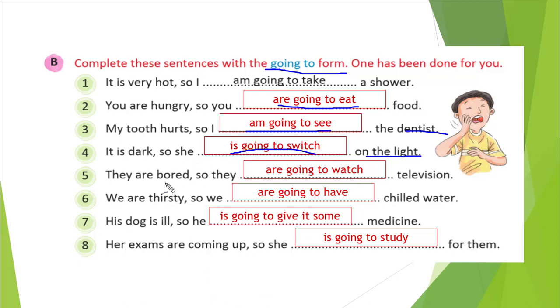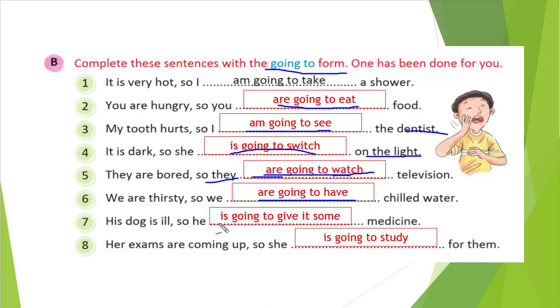You can see fifth one, they are bored, so they blank space television. What you can do with the television, you can watch it, right? So watch will be the correct verb. So are going to watch, right? They is there, so we'll use are. We are thirsty, so we blank space chilled water. What you can do with chilled, you can have that, right? So are going to have.